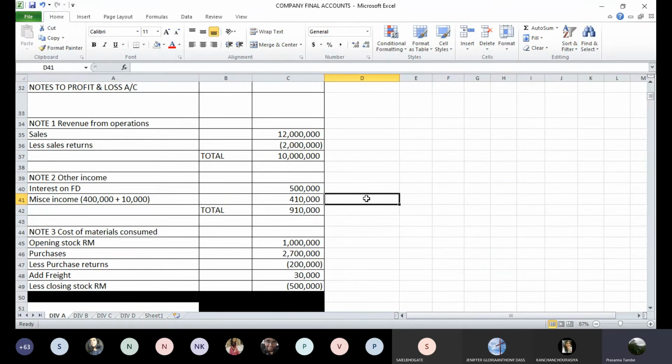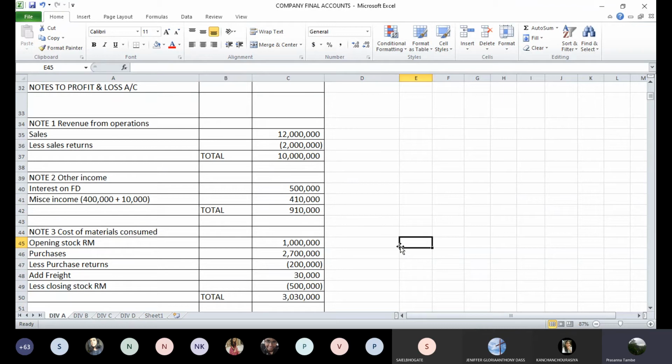That is the other income total. Then the next is the note for cost of materials consumed. If you take the total, is it 30 lakhs 30,000? Opening stock plus purchase minus returns, add freight minus closing stock of raw material. Your consumption of raw material is 30 lakhs 30,000.